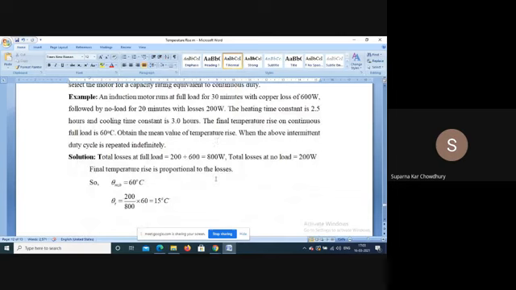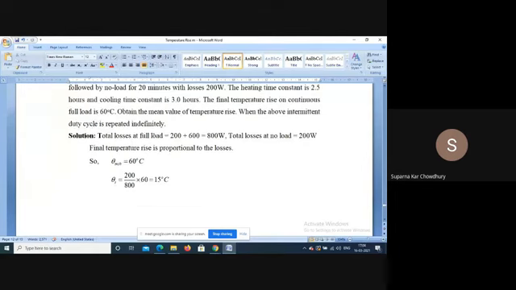Then consider this example: an induction motor runs at full load for 30 minutes with a copper loss of 600 watt, followed by no load for 20 minutes with losses of 200 watt. The heating time constant is 2.5 hours and the cooling time constant is 3 hours. The final temperature rise on continuous full load is 60 degree. Obtain the mean value of temperature rise when the above intermittent duty cycle is repeated indefinitely.